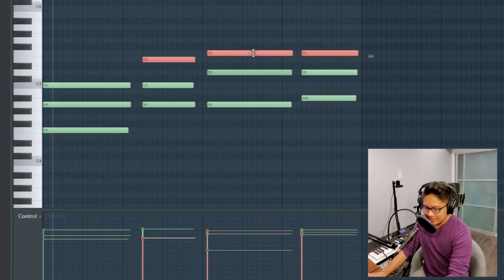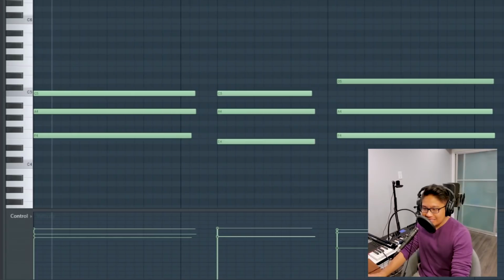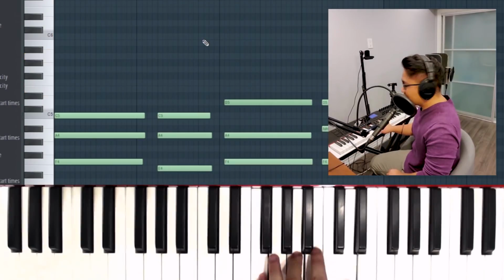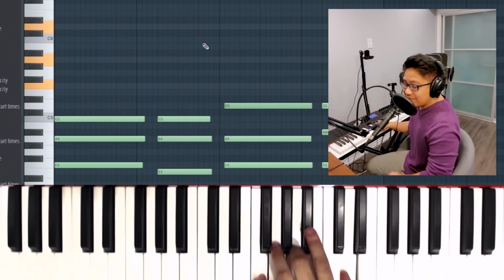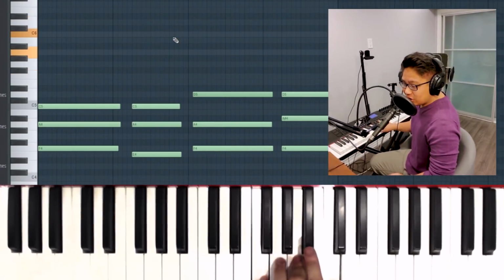I'm gonna put these notes down an octave so you can really see how little movement there is with the chord progression. Anytime we're going to a new chord, there is a common tone that is being shared. F major to A minor, we have that A and the C. A minor to D minor, we still have that A. D minor to B flat major, we have the F and the D. And then B flat major to F major, we still have that F.